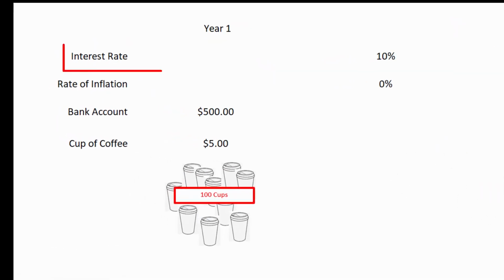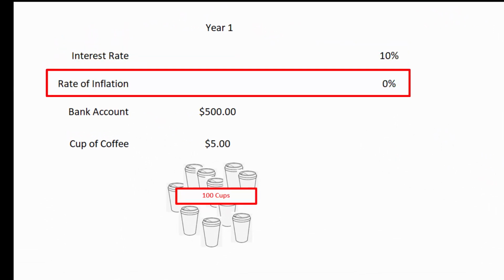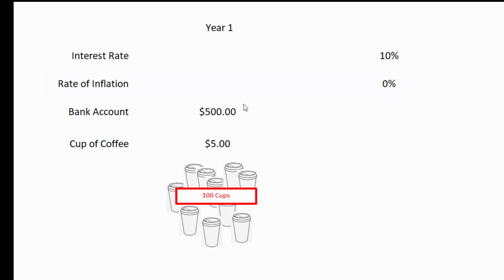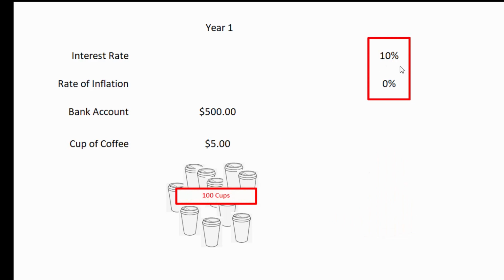The bank is paying me 10% interest on my money and there's a zero rate of inflation. So in year one, my bank account has a balance of $500. I love coffee and it costs me $5 a cup. $500 divided by $5 per cup means that I can buy 100 cups of coffee. Then my bank account grows by 10%.